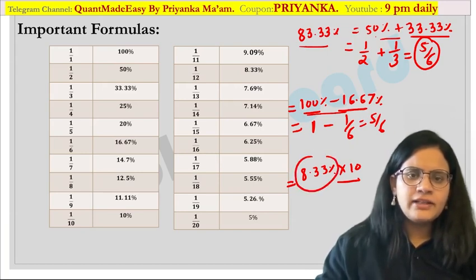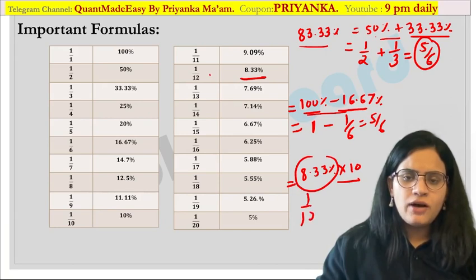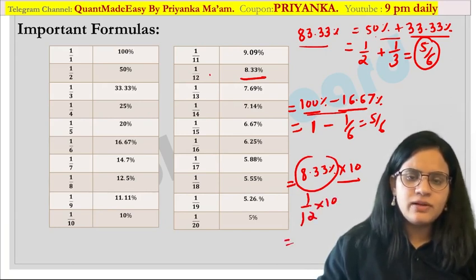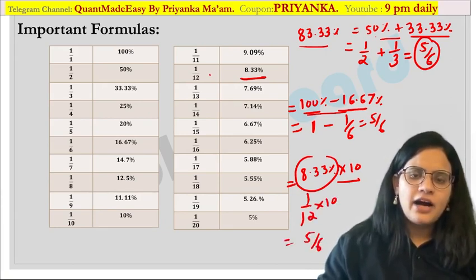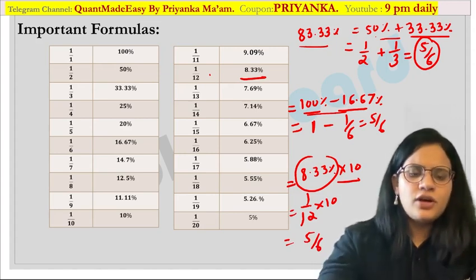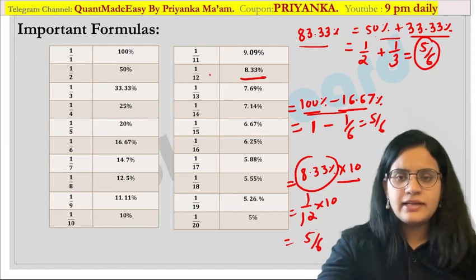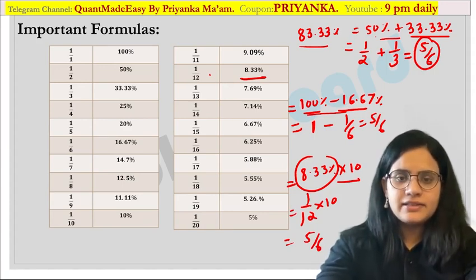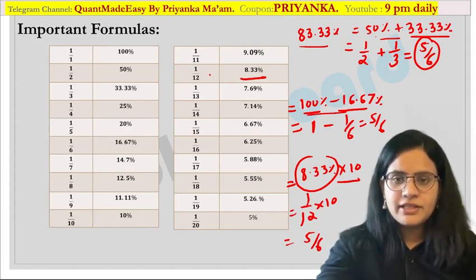And what about 8.33%? 8.33% is 1 by 12. You have to multiply this by 10. So this will become 5 by 6 again. Are you getting my point? What I want to tell is, any way you go about this, you are going to end up at the same value, that is nothing but 8.33% over here. I hope everybody is following it.